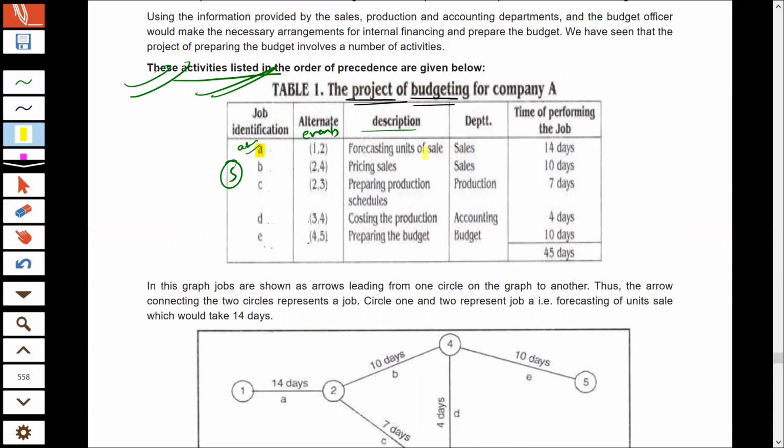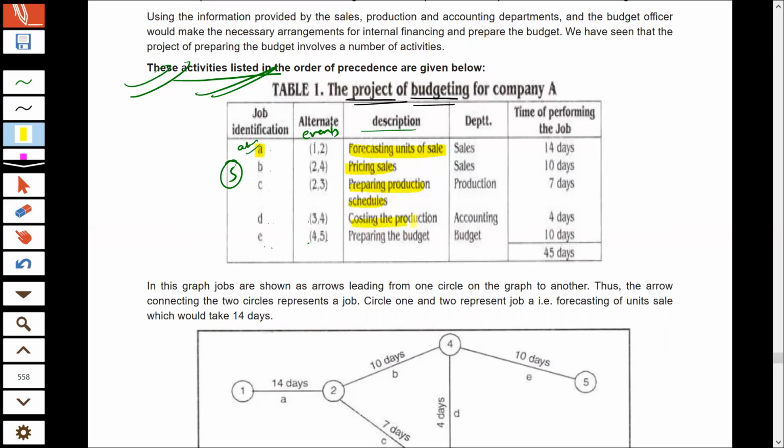What is the first step of preparation of your budget? You have to forecast your sales. First of all, you will forecast your sale. You will forecast the price at which you will make sale. On the basis of your sales forecast, you will prepare production schedule, because first of all, you will determine how much units will be sold. What is the demand in the market?